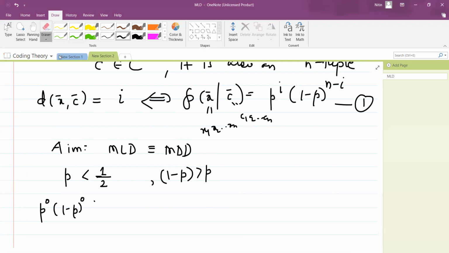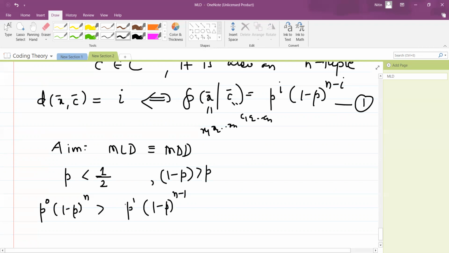So what will I do? It is something like this: 1 minus p raised to n will be greater than p raised to 1 into 1 minus p raised to n minus 1. You can check by putting in values if you want. So how to find out the maximum? Finding the maximum is very simple. See, 1 minus p is bigger than p. That means this quantity will be bigger provided this factor is bigger. Which factor? 1 minus p raised to something is bigger, and we have to compare this part only.